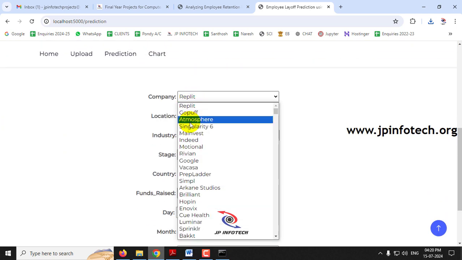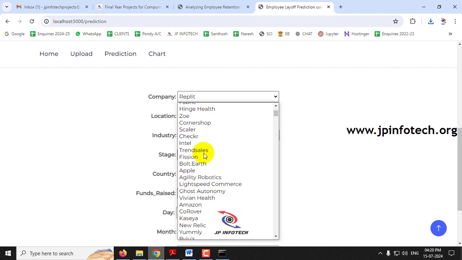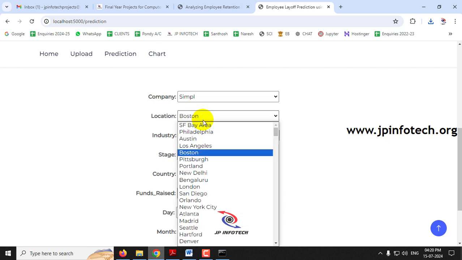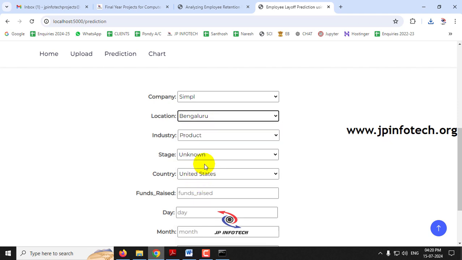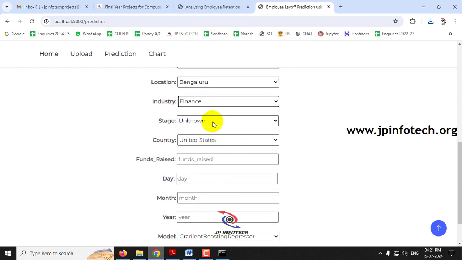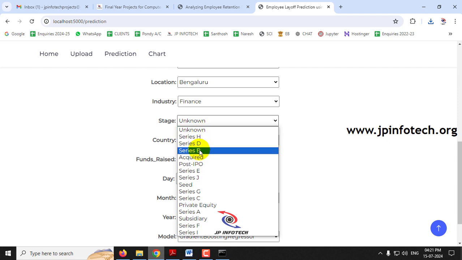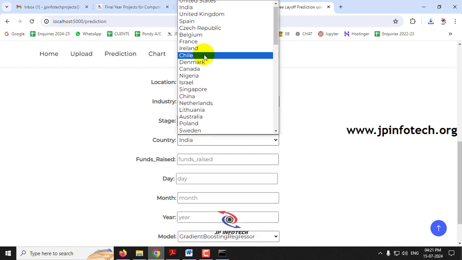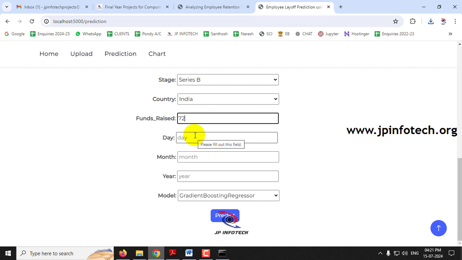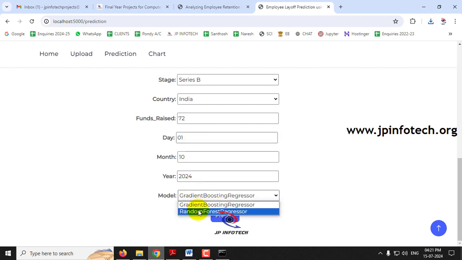So this time I'll just give company name as simple, location as Bengaluru, and industry as finance, stage is series B, and country is India, funds raised is 72, and let me give some dates here, like I'll give October month 2024, and let me select the model as random forest regressor and click predict.